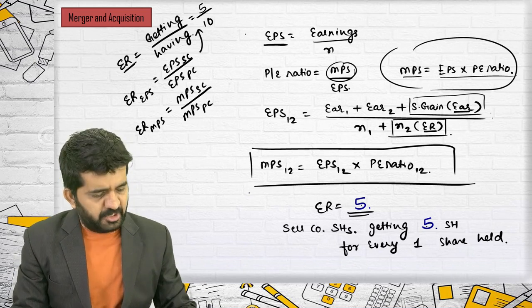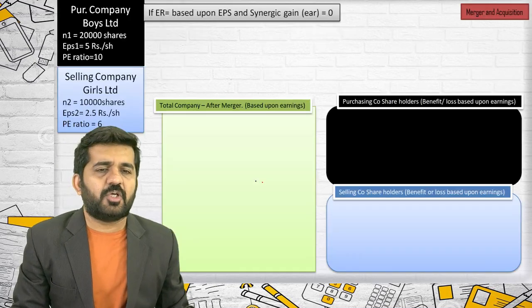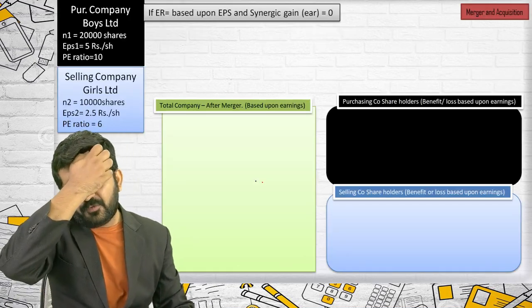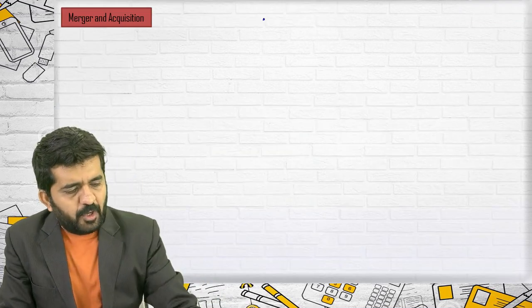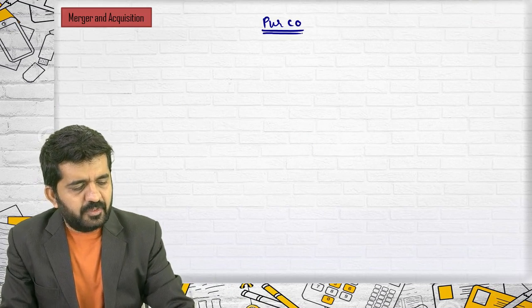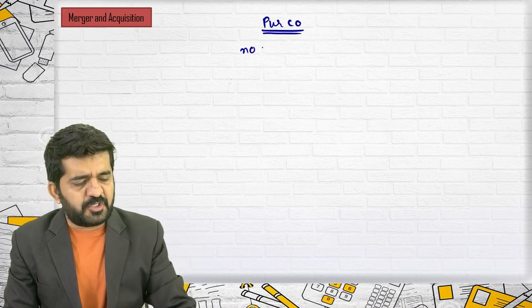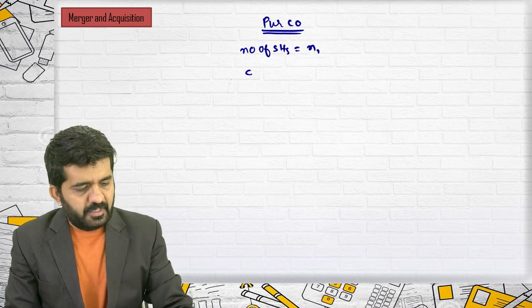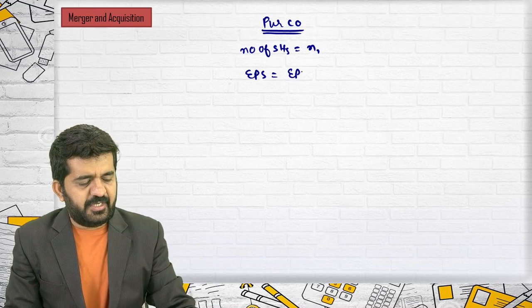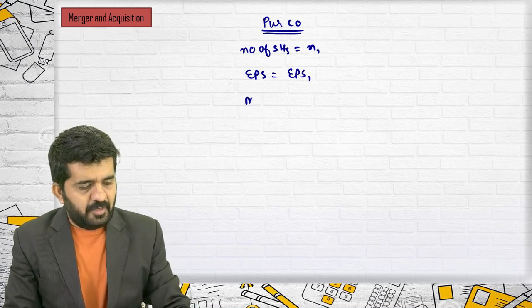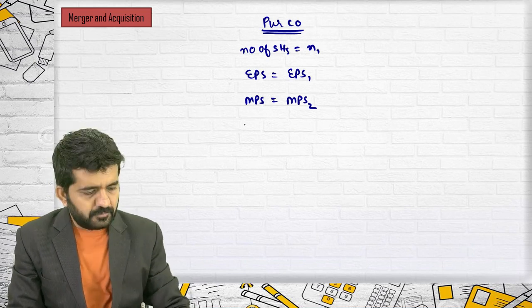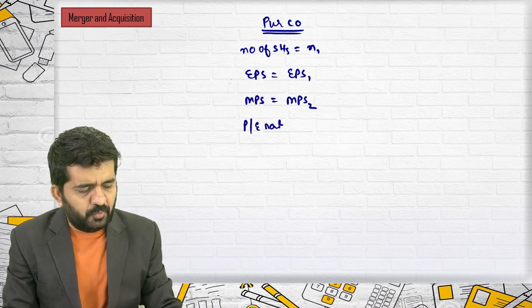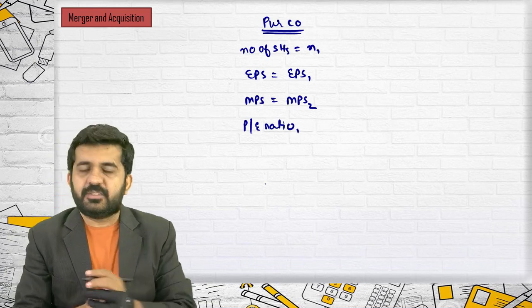Let us go to lecture number 2 and understand some of the conceptual idea of this particular scenario. We also know for purchasing company, we will denote number of shares as N1, earning per share as EPS 1, market price per share as MPS 1, PE ratio as PE ratio 1.